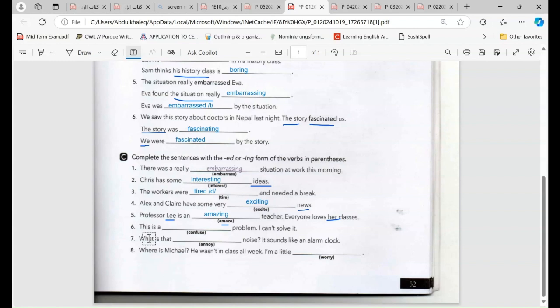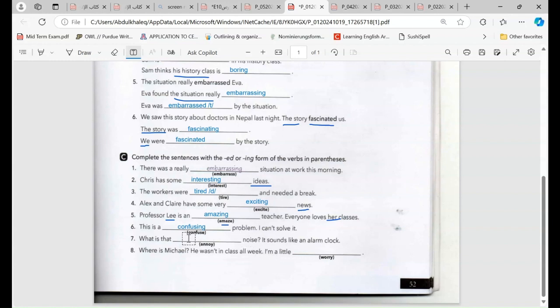Yes. Number six. This is a blah blah blah problem. I can't solve it. So the verb here is confuse. So we are talking about the problem. So we can say confusing. Okay. Next, number seven. What is that blah blah blah noise? It sounds like an alarm clock.